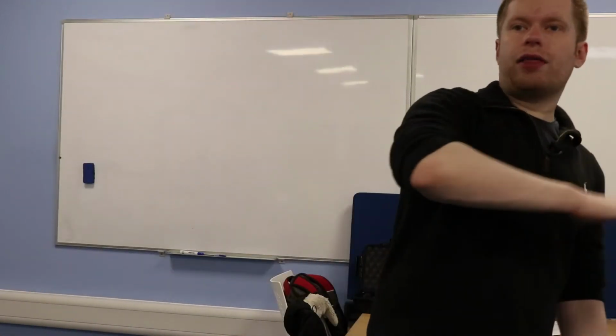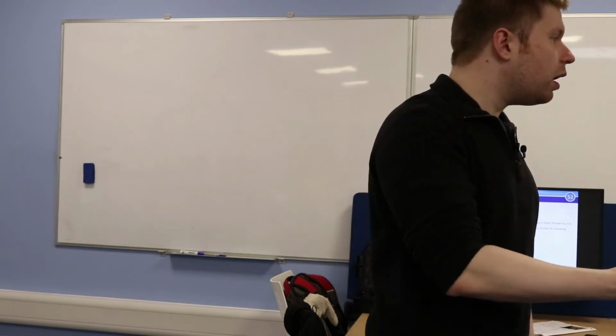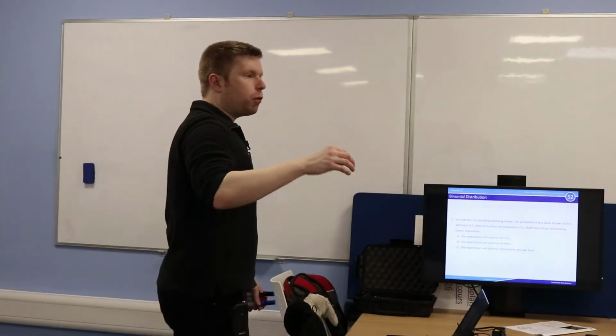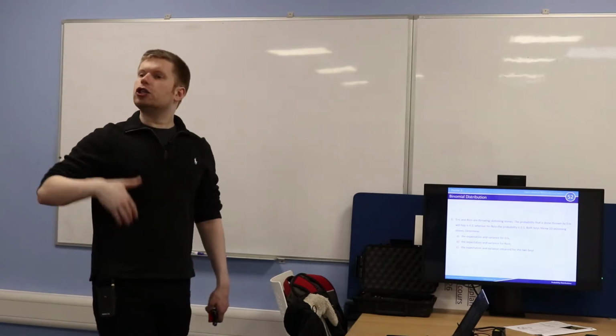So basically, we can start to think of this as a binomial distribution, right? You throw the stone across the wave, and it either hops or it doesn't hop. So that sounds like a success or a failure, and you've got a probability of that success, which is 0.2. Whereas for Ross, the probability is 0.1. Does that make sense? Now, both boys throw 10 skimming stones each. So you've got built in there a number of trials. You've got an n.